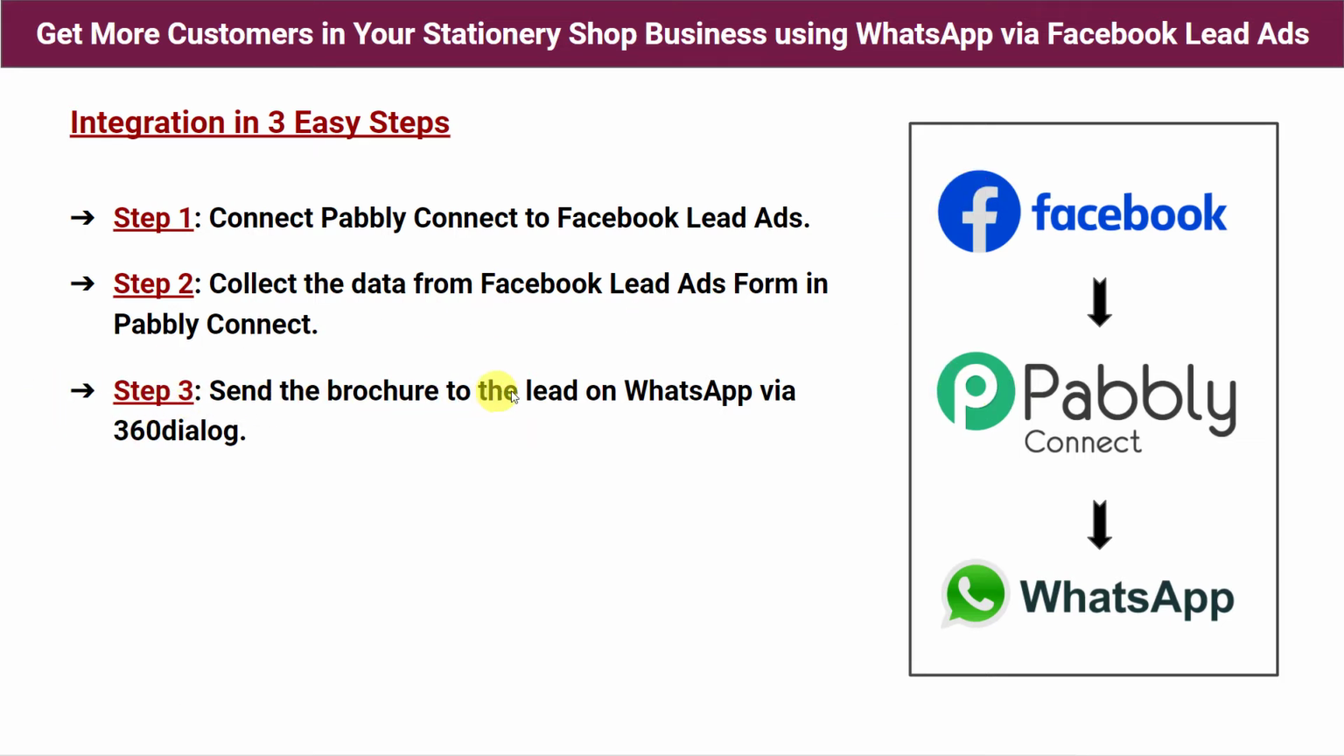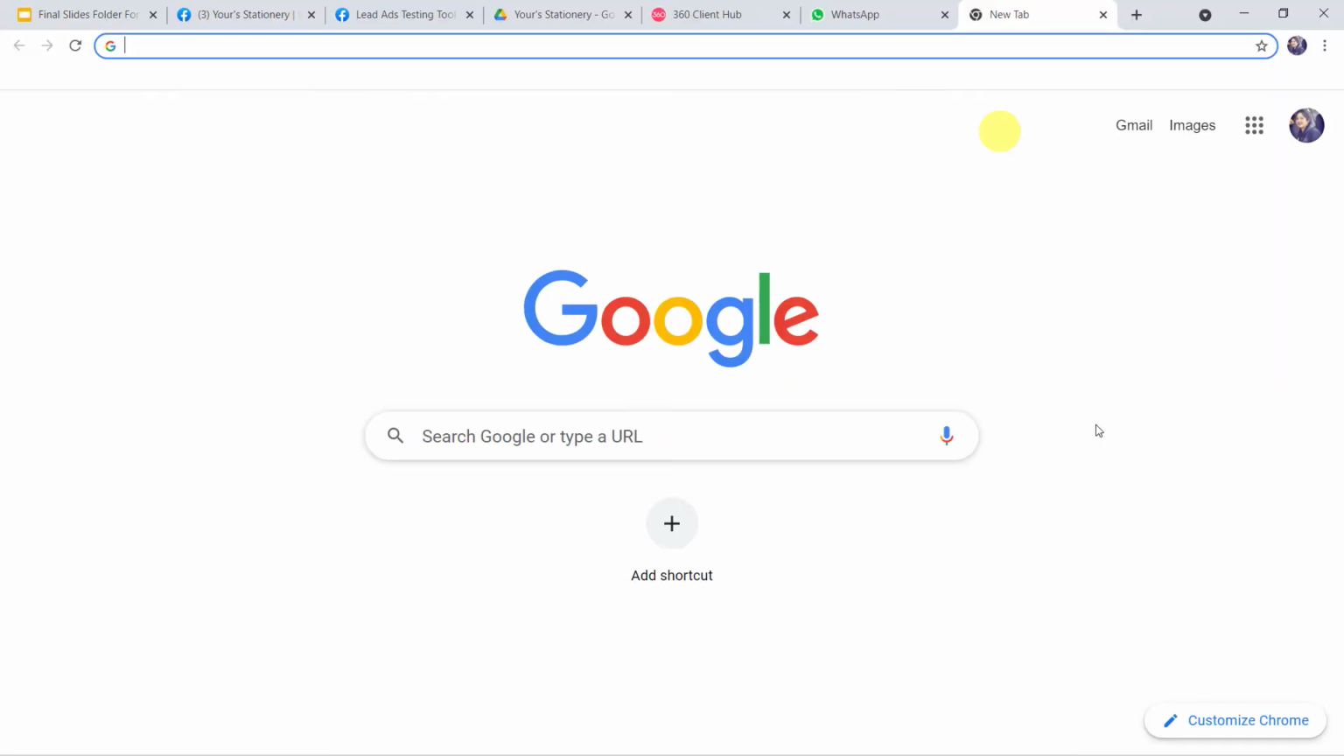Step 3. Send the brochure to the lead on WhatsApp via 360 dialog. So at step 3, whatever the data Pabbly Connect has captured from Facebook lead ad forms, the same data will be used and your stationery shop brochure will be shared on the WhatsApp number of the customer. And here we are going to use 360 dialog software application for sending the messages on WhatsApp. So in this way, we are going to create an integration between Facebook lead ads and WhatsApp using Pabbly Connect. So let us learn the integration process now.